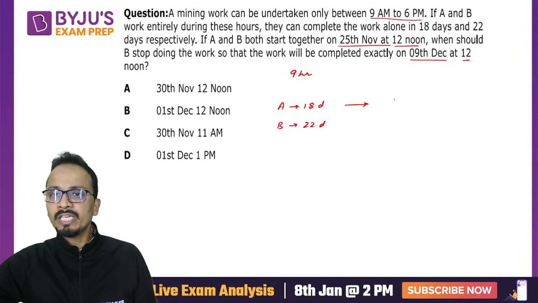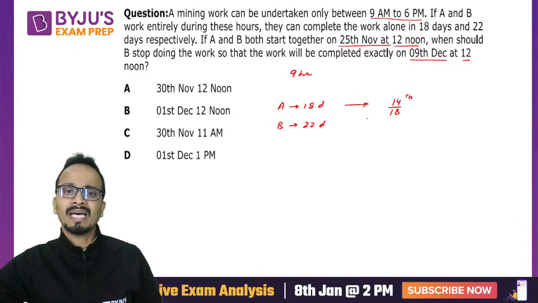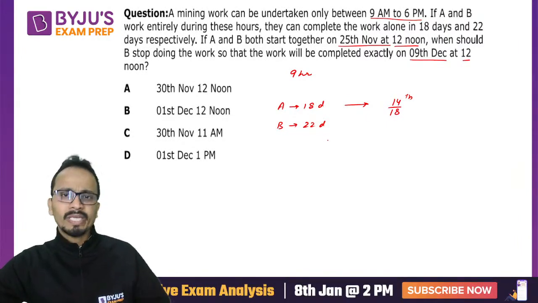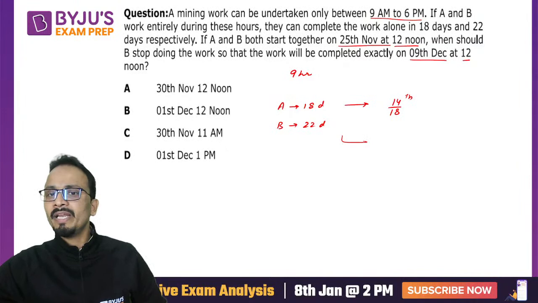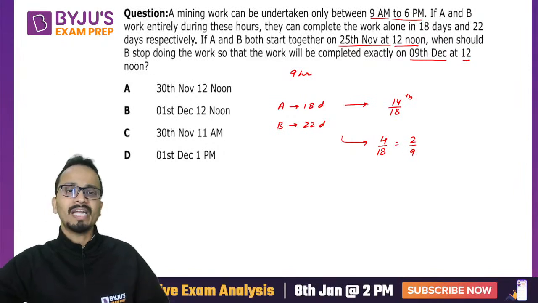In these 14 days, A will finish 14 by 18th of the work. This will be the portion of work done by A, and the remaining work will be done by B. Out of 14 by 18, the remaining work will be 4 by 18, or 2 by 9 of the work will be done by B.